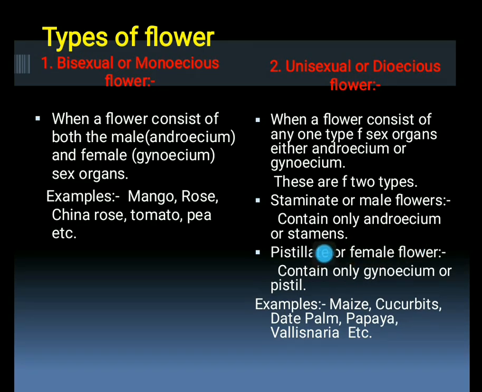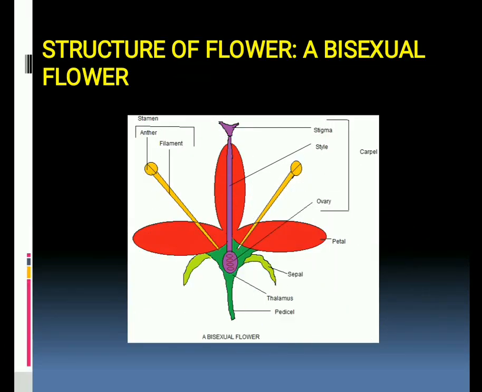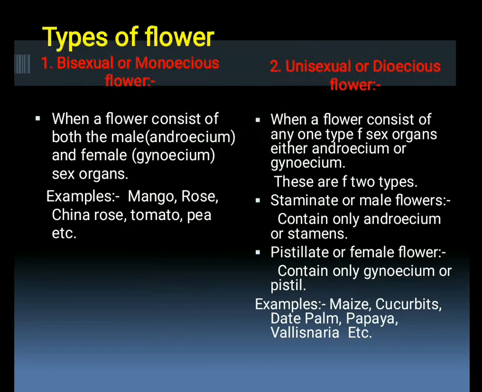As the name indicates, staminate means it contains stamens. So this is a male flower having only androecium, that is stamens. While the other flower can be a female flower or pistillate. Such a flower consists of only gynoecium, means pistil or carpels. So these are unisexual flowers, two types of flowers, male and female separately. Examples of these flowers are maize, cucurbits, date palm, papaya, vallisneria and many grasses.